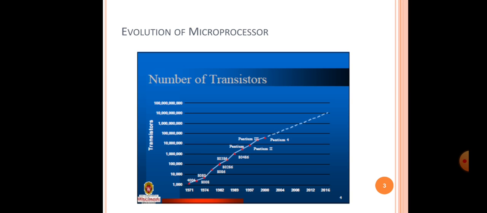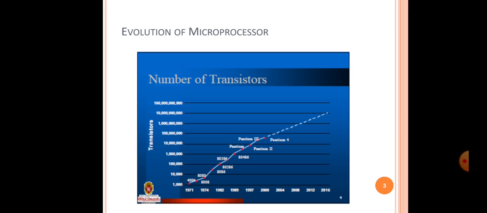But now there will be a question in your mind. We are using Intel Core i7, i5, or i3. Why are we going to learn this old processor, the 8086? When you are going to learn anything which is very vast or very advanced, first you have to go for the basics of that. You cannot directly learn the advanced thing if you don't know the basics. For that purpose you have to learn the very basic processors. So we are going to learn the first basic processor, the 8086.